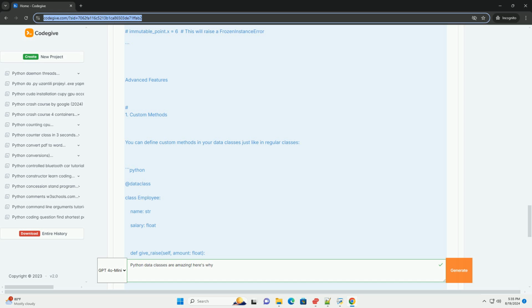Whether you're working on small scripts or large applications, data classes can enhance your coding experience. If you haven't tried them yet, consider refactoring your data-centric classes into data classes for a cleaner and more efficient code base.